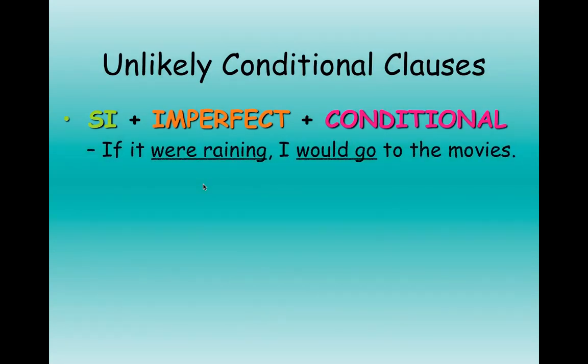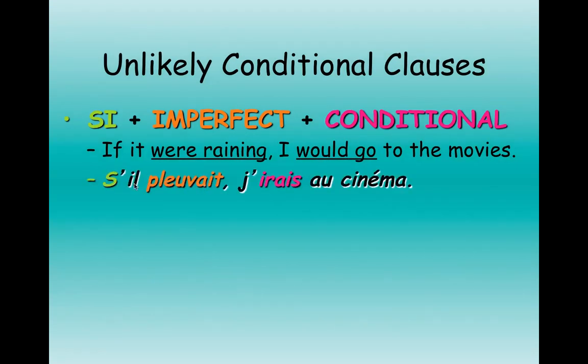All right. If it were raining, I would go to the movies. What would that look like? Well, s'il pleuvait, here's my imperfect. J'irais, here's my conditional. So if it were raining, I would go to the movies. We call this unlikely because if I were to say, yeah, if it were raining, that means it's not raining right now and it doesn't seem like it's going to any time in the near future.